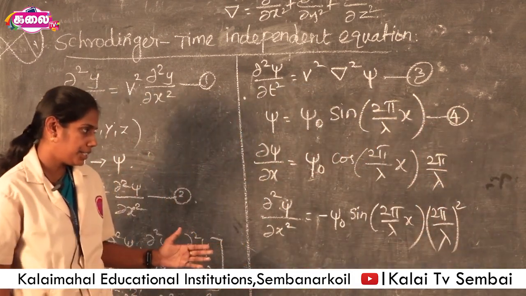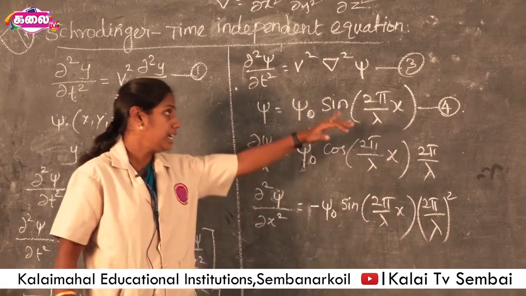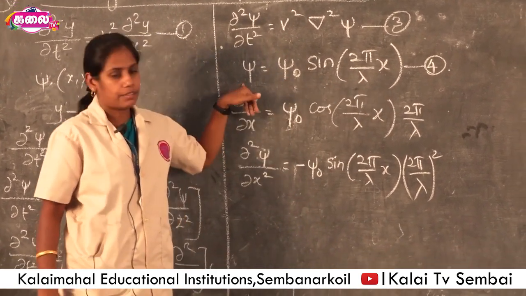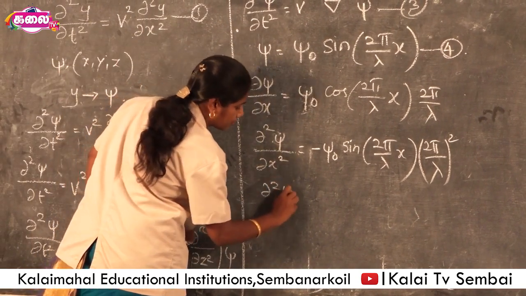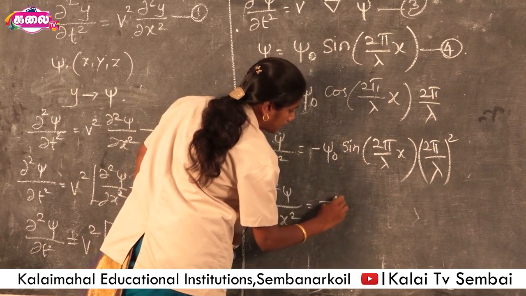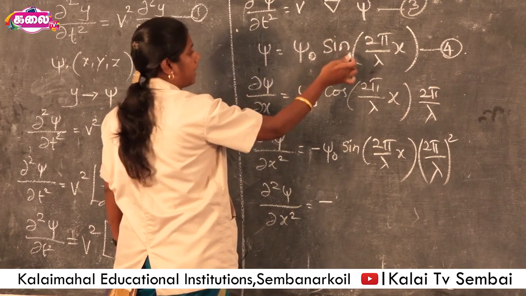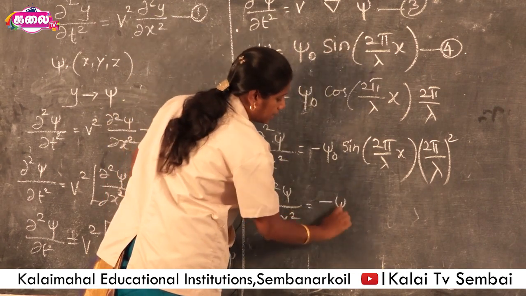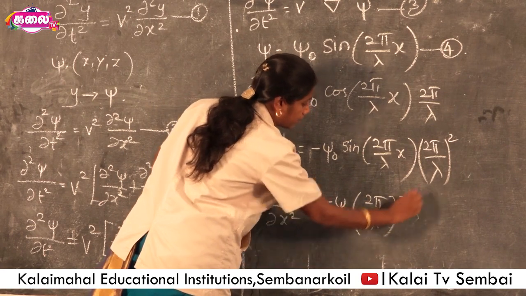Here in this equation ψ₀ sin(2π/λ x) is simply ψ from equation 4. So this is written as ∂²ψ/∂x² = minus ψ (2π/λ)².